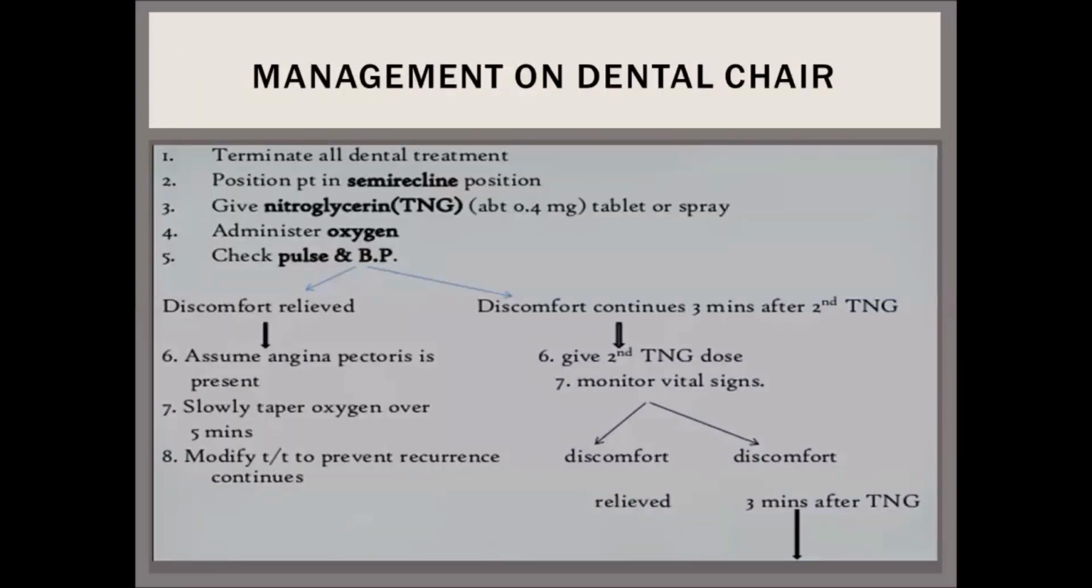Now, coming to the management of dental care, we first of all terminate all the dental treatments and position the patient in a semi-reclined position. Then we give nitroglycerin, about 0.4 mg tablet or spray. We administer oxygen. We check for pulse and blood pressure. If the discomfort is relieved, then we assume that it was angina pectoris and slowly taper the oxygen over 5 minutes. We modify the treatment to prevent the reoccurrence.